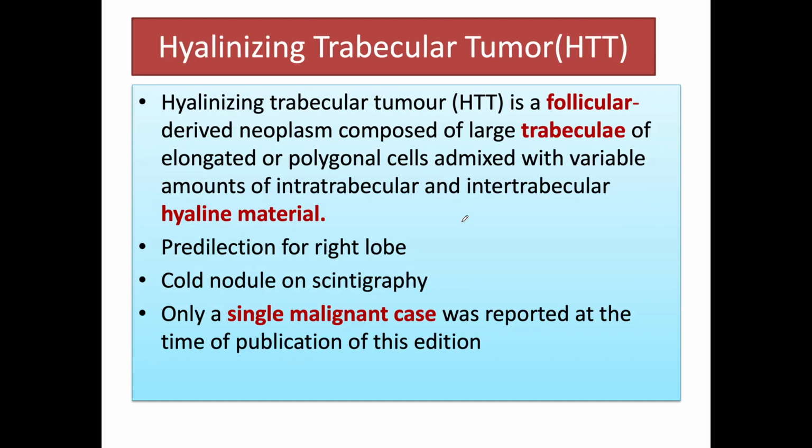Coming to the next entity, which is hyalinizing trabecular tumor. This is presented as a separate entity and not under the category of follicular adenoma and related tumors. As the name suggests, it presents with large trabeculae of elongated or polygonal cells, and it presents as intratrabecular and intertrabecular hyaline material. And this tumor has predilection for the right lobe, and it carries a good prognosis because only a single malignant case has been reported at the time of publication of this edition.